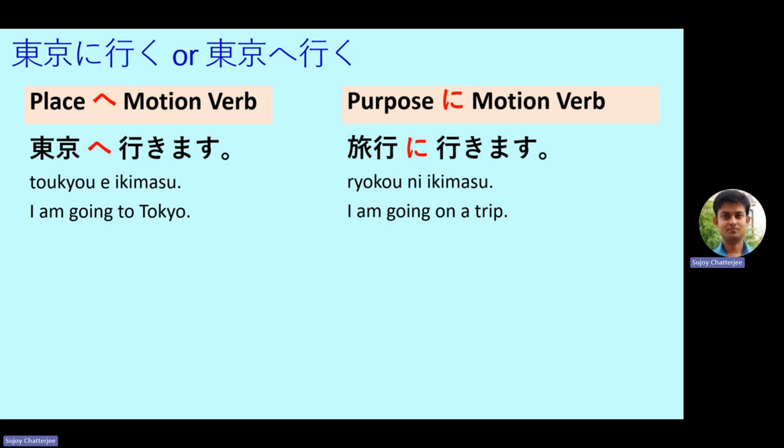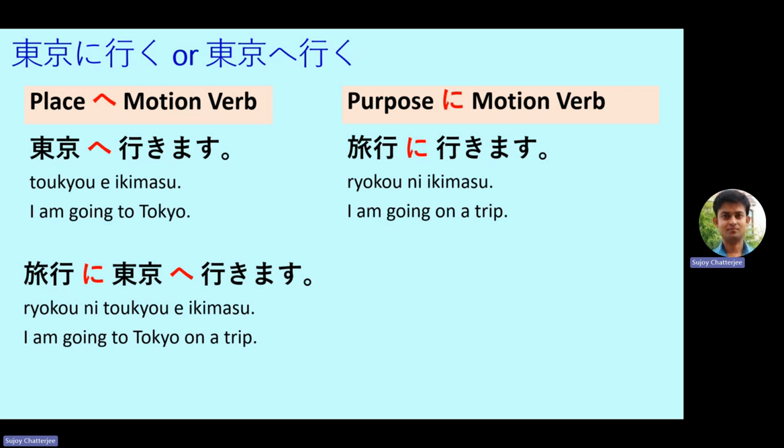So now if we have to mention the place as well as the purpose, then how do we use? We will use ryoko ni Tokyo e ikimasu. That means I am going to Tokyo for a trip or I am going to Tokyo on a trip. So in this way, these two concepts and the combination of these two concepts we have learned earlier in our series. Then what is new today?